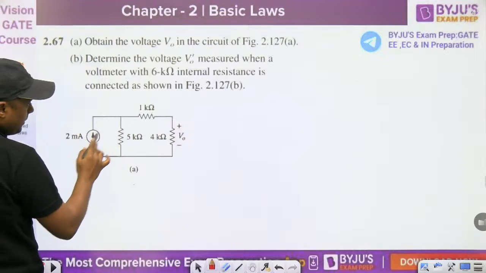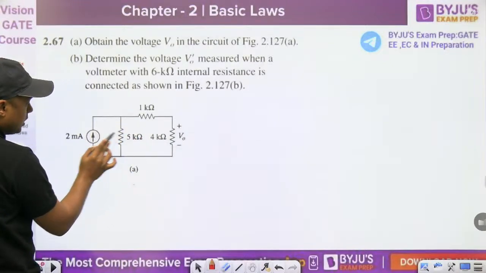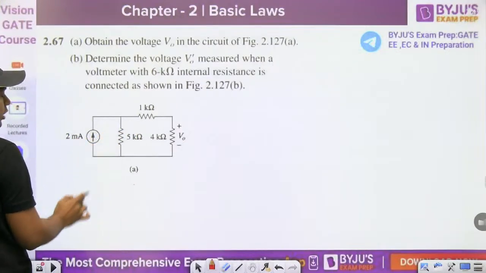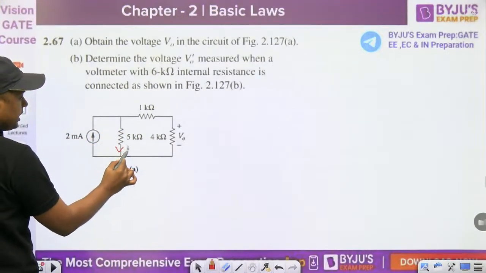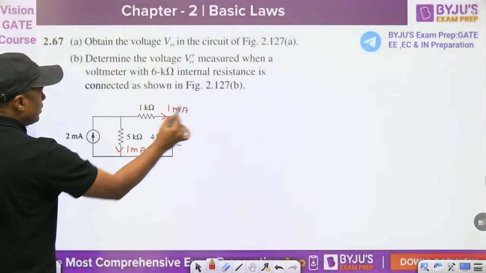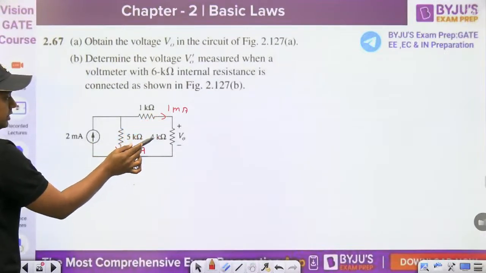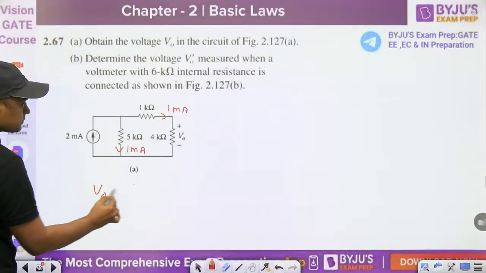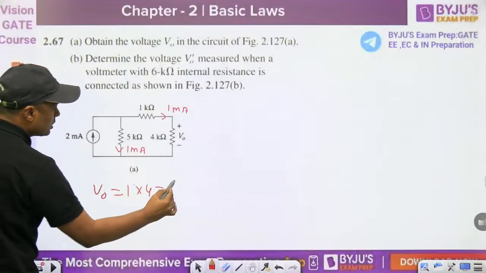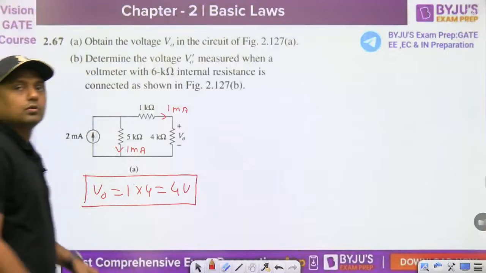This is the 2 milliampere. This is the 5 kilo ohm. 4 plus 1, this is also 5 kilo ohm. According to the current division rule, what is the current here? 1 milliampere. What is the current here? 1 milliampere. You can use the current division rule, and this is 4 into 1 milli, cancel with the kilo ohm. What is the V0? 4 volt. Directly you can say this is the answer, 4 volt. Just for your warm up.